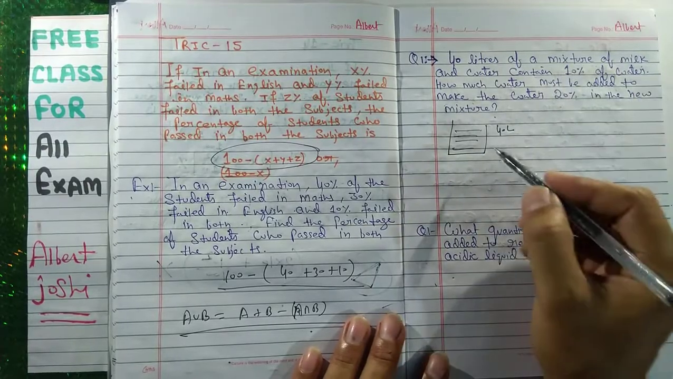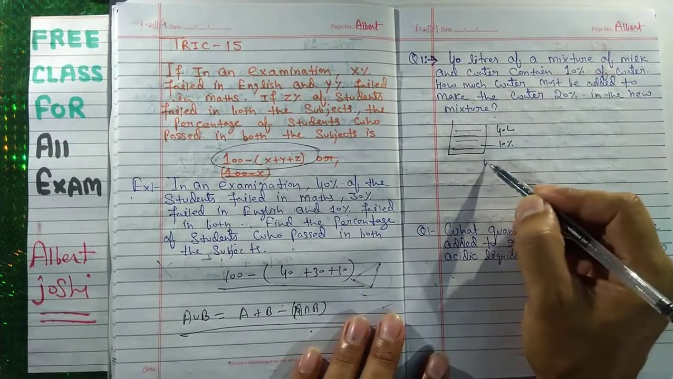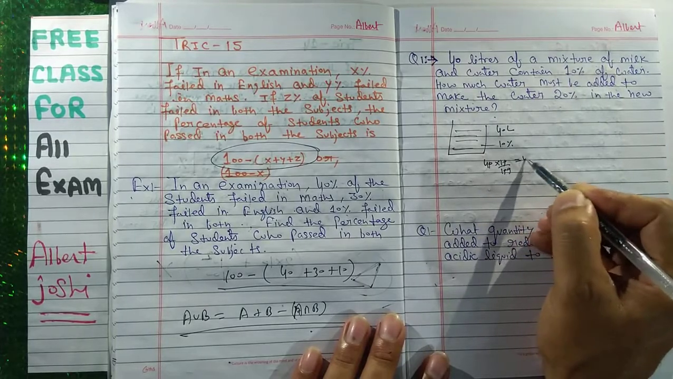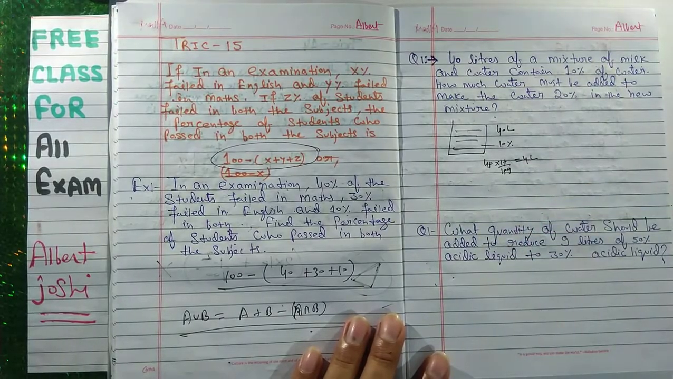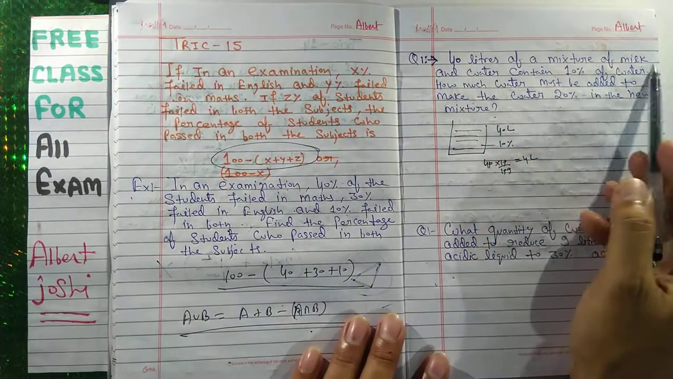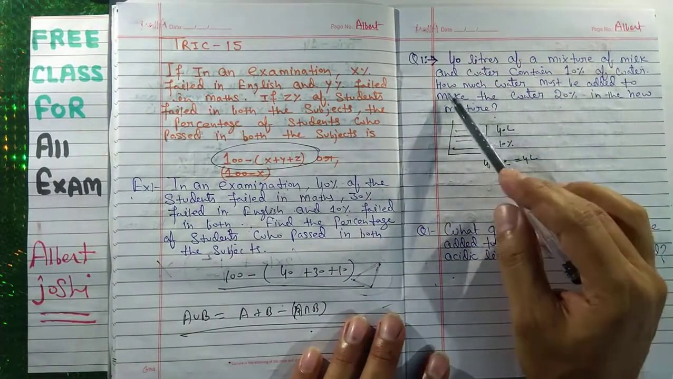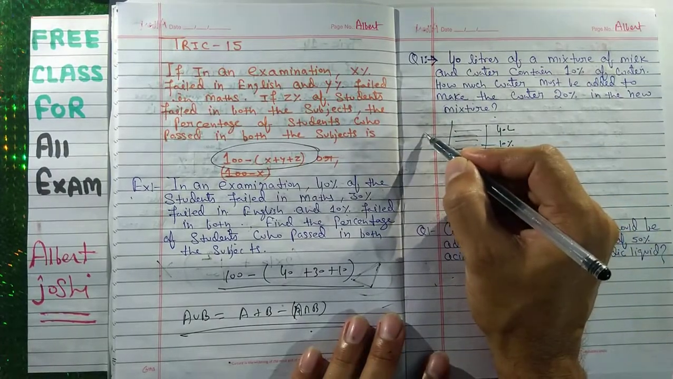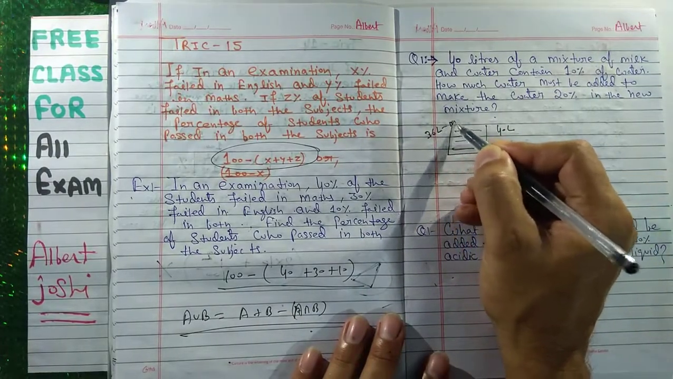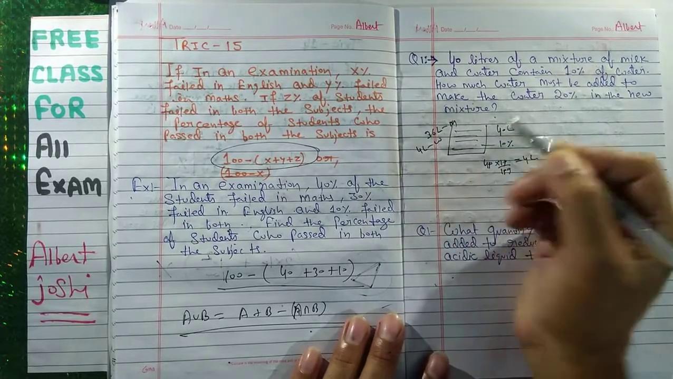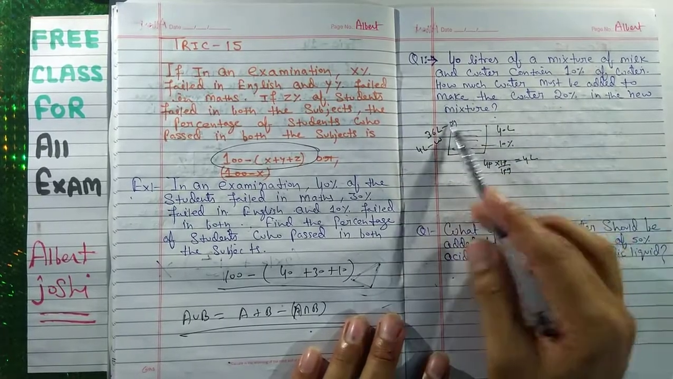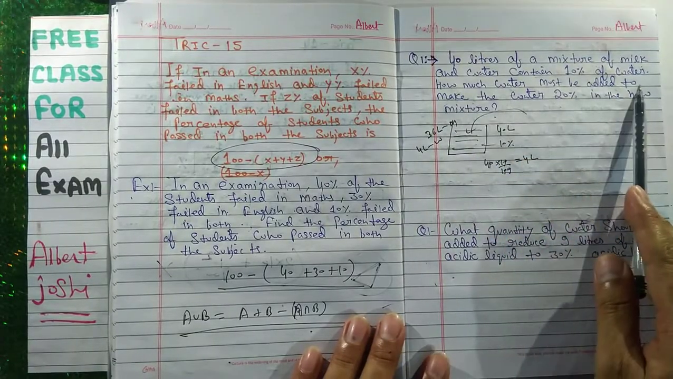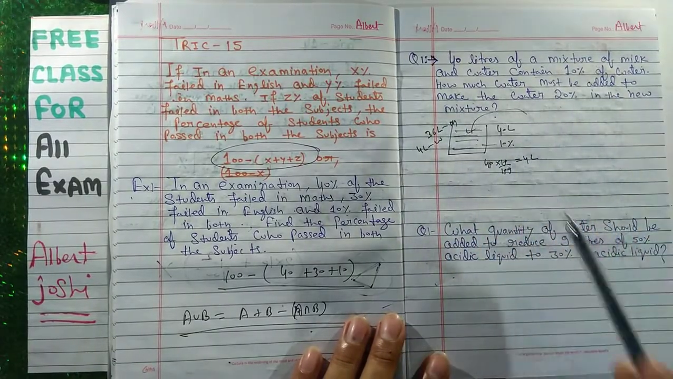It contains 10% of water. Here 10% water means 40 into 10 upon 100, which is equal to 4 liter. So 40 liter of a mixture of milk and water contains 10% water: there is 4 liter water and 36 liter milk. How much water must be added? We have to add something. How much water must be added to make the water 20% in the new mixture?